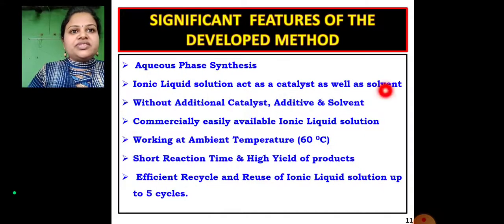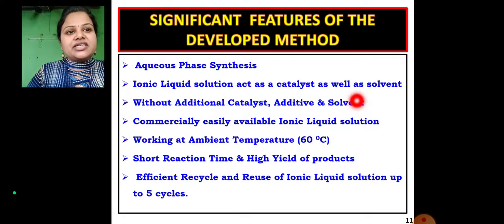The significant features of this developed method are that it is a completely aqueous phase synthesis. It needs an ionic liquid solution, which acts as a catalyst as well as a solvent. This method works without any additional catalyst, additive or solvent, as the ionic liquid acts as both catalyst and solvent.